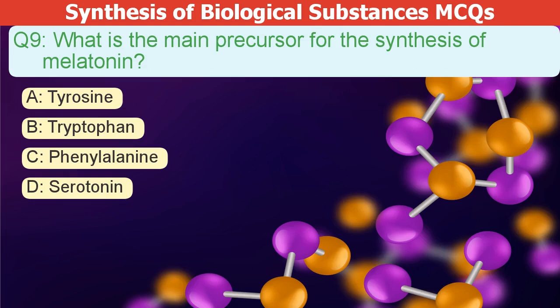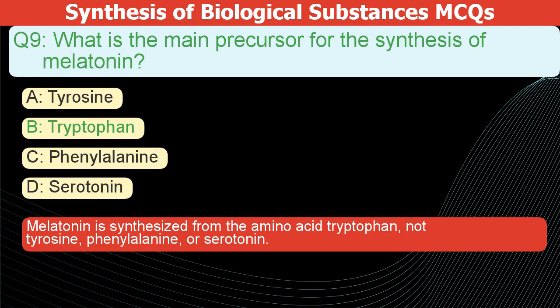What is the main precursor for the synthesis of melatonin? A. Tyrosine. B. Tryptophan. C. Phenylalanine. D. Serotonin. The correct answer is B. Melatonin is synthesized from the amino acid tryptophan, not tyrosine, phenylalanine, or serotonin.